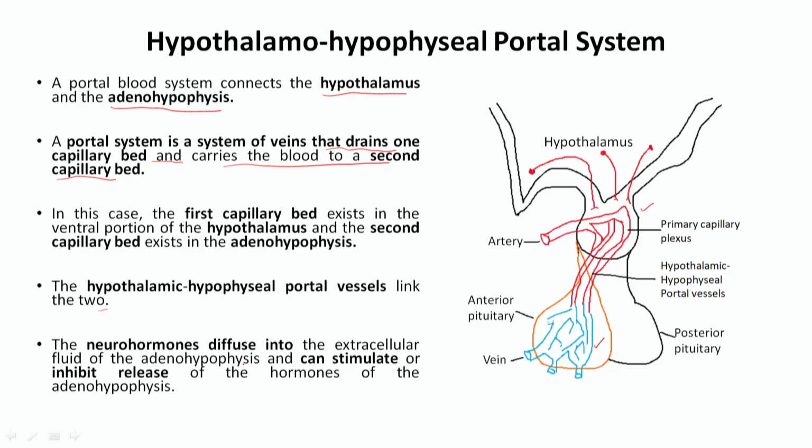The neurohormones that diffuse into the extracellular fluid of the adenohypophysis can stimulate or inhibit the release of hormones of the adenohypophysis. So we understood that the connection between the hypothalamus and the anterior lobe of the pituitary is through the hypothalamo-hypophyseal portal system.